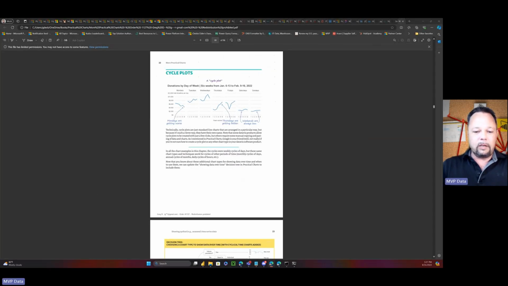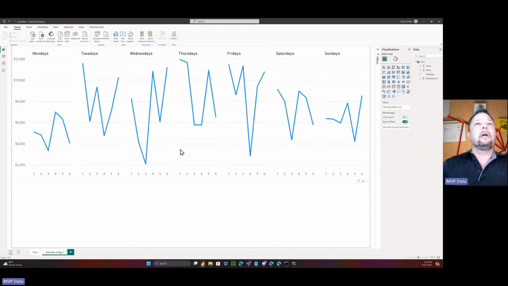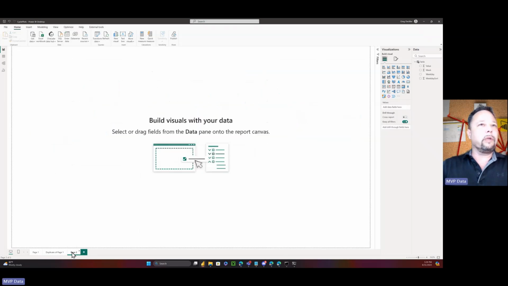All right, so let's take a look. Here is my first attempt at it. As you can see, it's sort of close, but not really. But then I was able to actually accomplish it. You can see this one is very close to what Nick had in his book. So we're going to build this from scratch. I'll show you how to do it, and away we go.